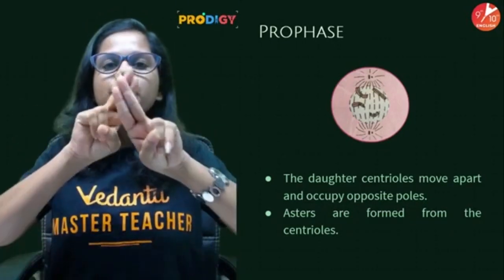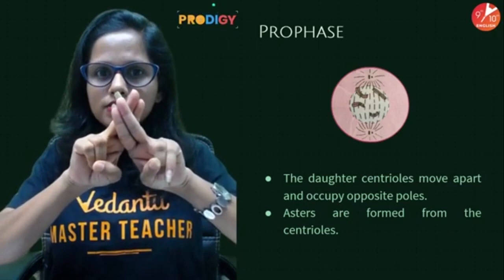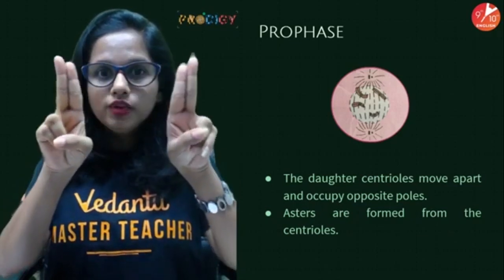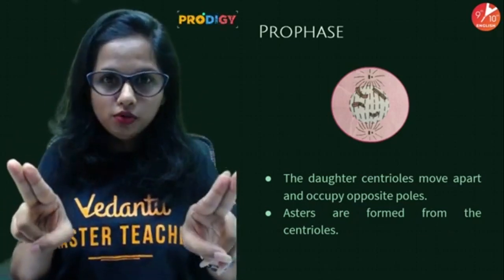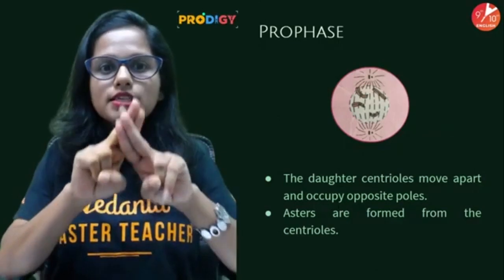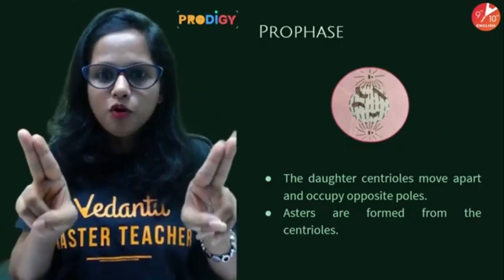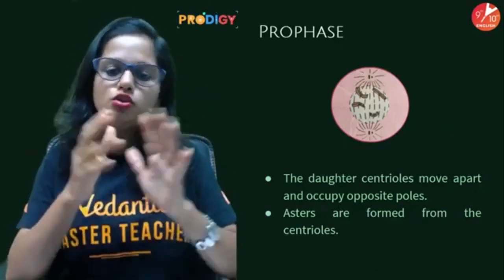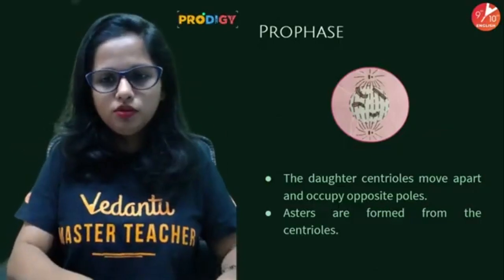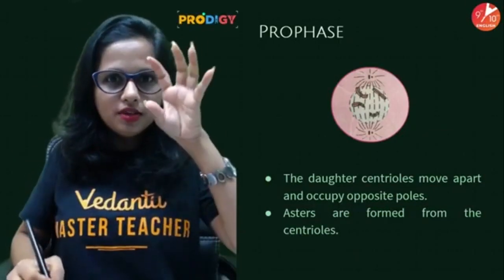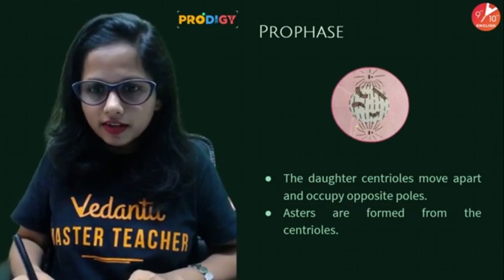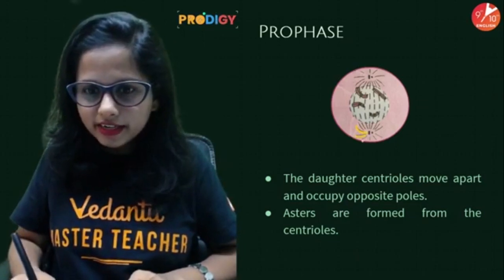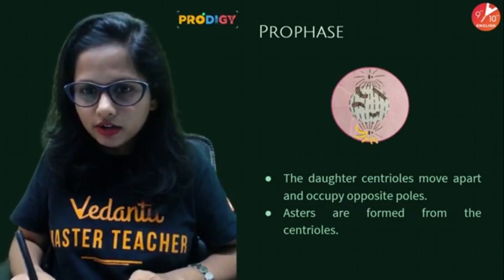Okay? So people, these two centrioles start moving towards the opposite poles. Chalo, they have moved towards the opposite pole. Now you people, notice some important structures over here. Can you see this radiating star-like structures?